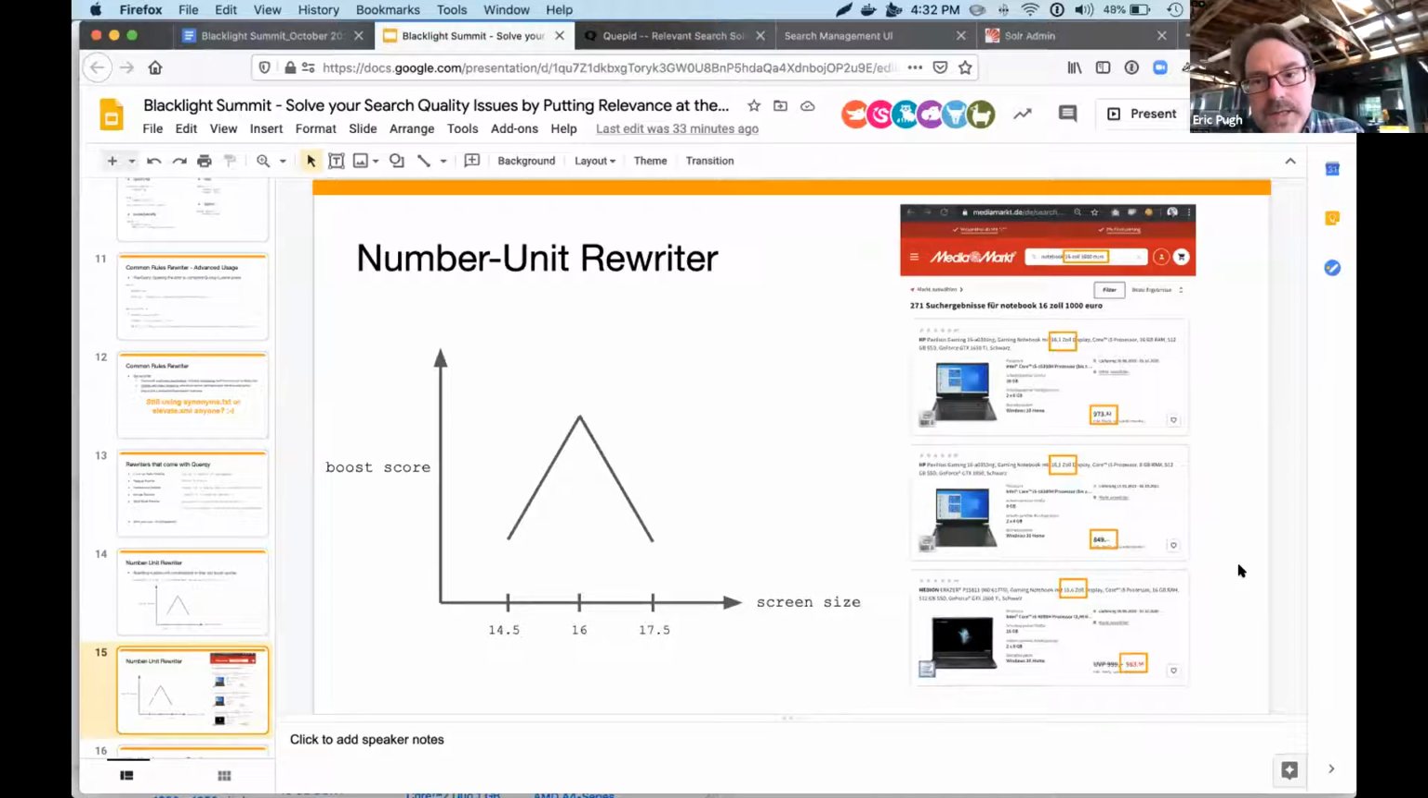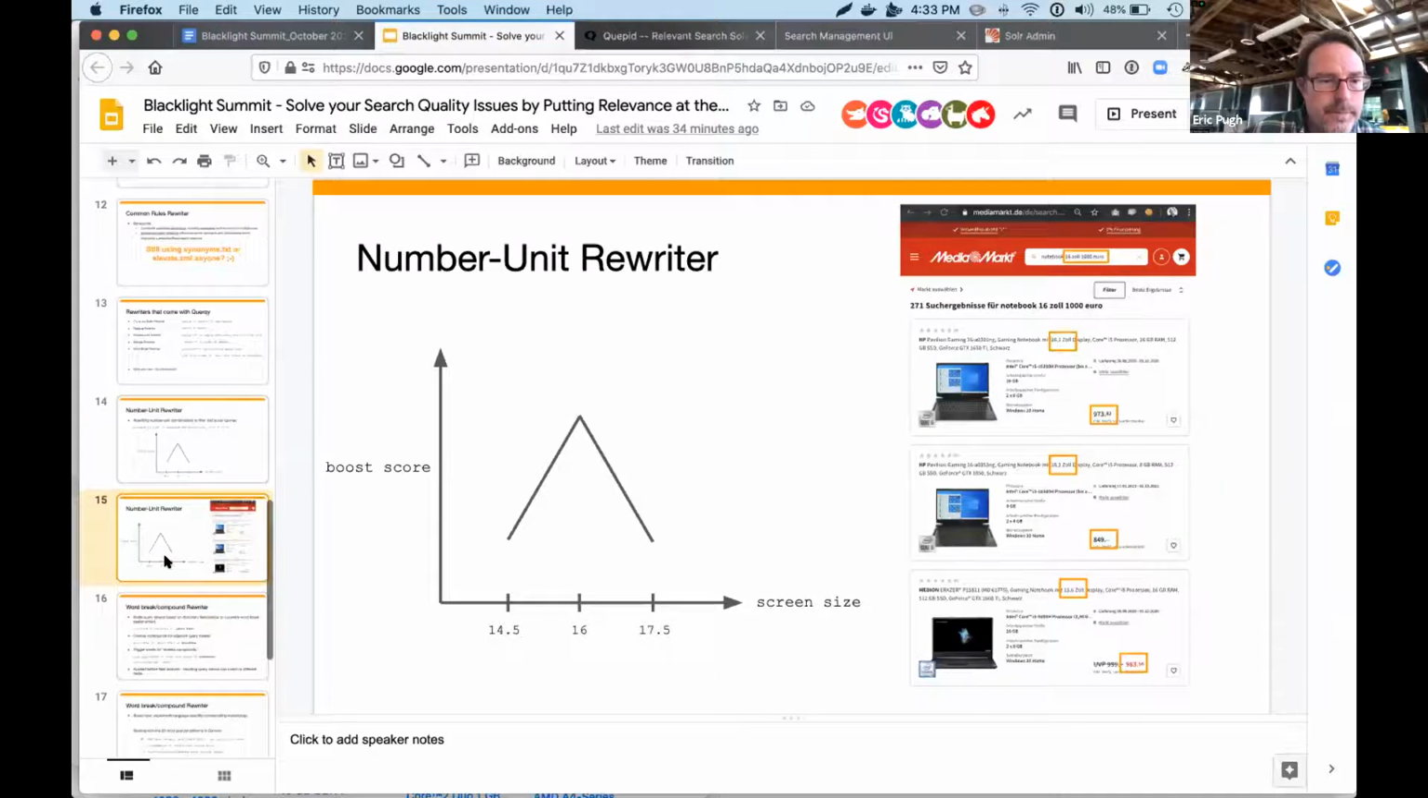We looked for a screen size of 16 inches, and you can see there are 3 laptops that are in the 16-inch range. The bottom one is 15.6 inches. This kind of fuzziness here is super powerful for improving search quality.